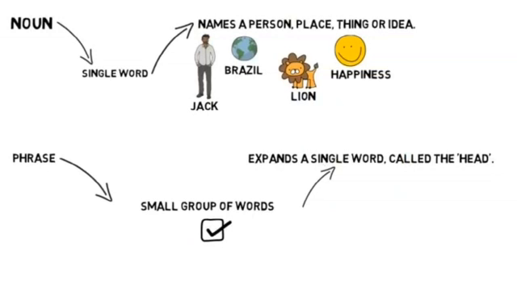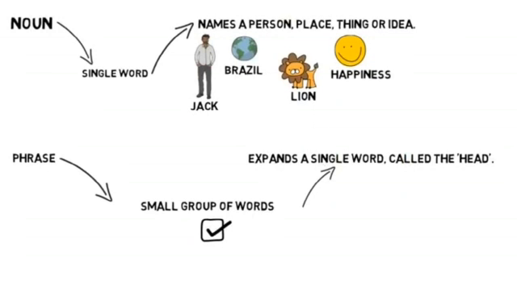For example, if we have a single word, Jack, and we add tall, then the word tall is added to the word Jack. So the tall Jack is a phrase. For example, Brazil, the larger Brazil. The word larger is added to the word Brazil, so this is a noun phrase.